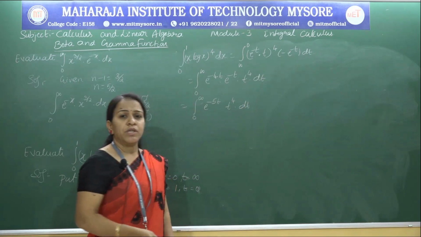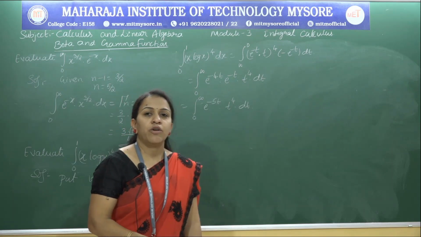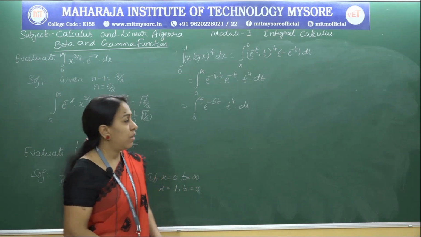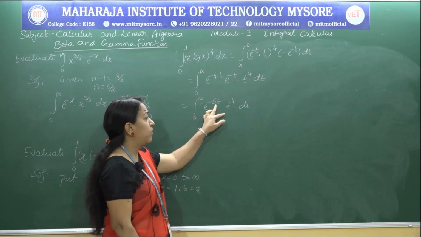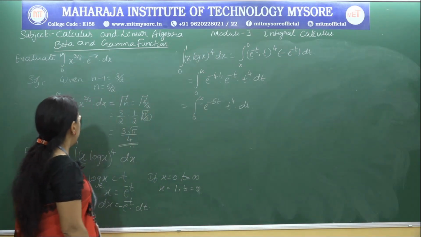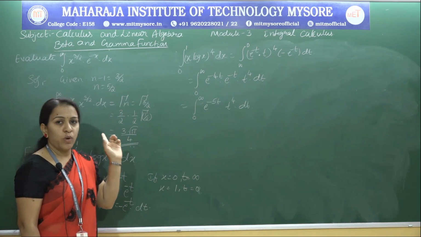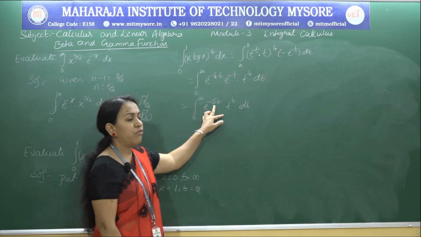Now can we compare with the standard definition of gamma? No, we cannot, because here we have e power minus 5t. By the definition of gamma, the coefficient should be 1, but here we have 5.